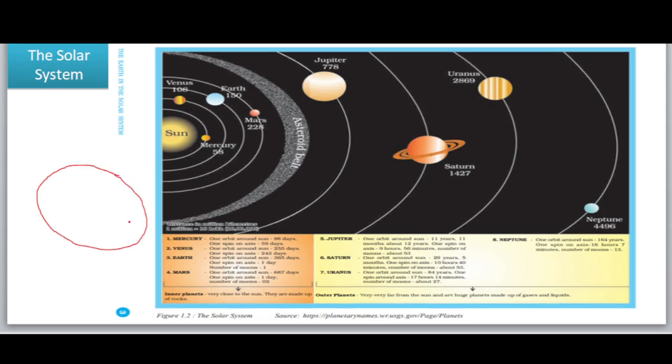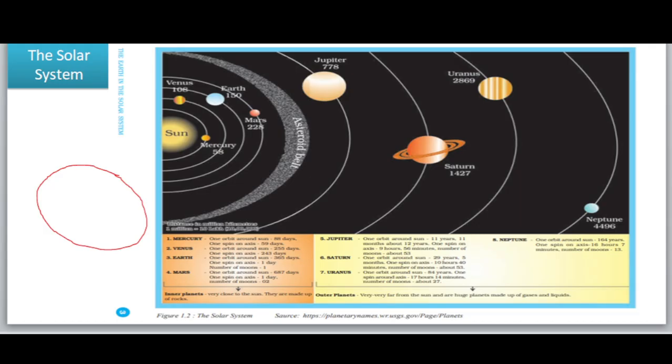Okay, so this is the orbit. All of them move in the same direction in their revolutions. The planets also rotate on their own axis, except Venus and Uranus. All other planets rotate in the same direction in which they revolve.